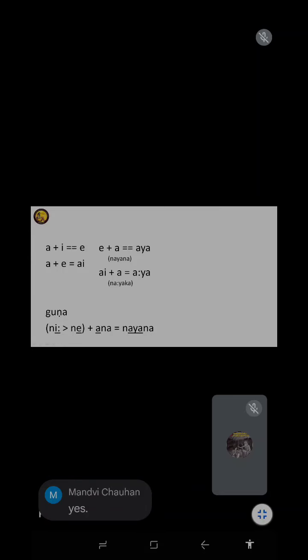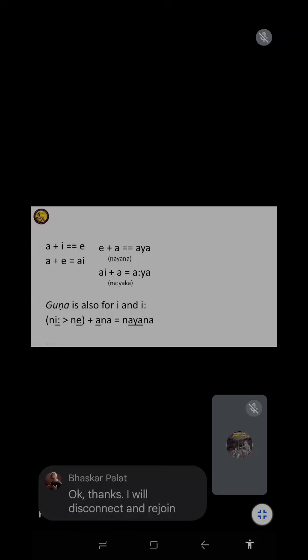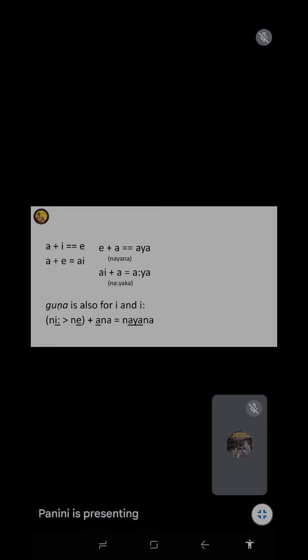Yeah, please tell. Nikhil? No, sir, I think Bhaskar was asking, can everyone see the slide? Yeah, please, Bhaskar. Apologies, I just was not able to see the slides. I'll just disconnect and rejoin.